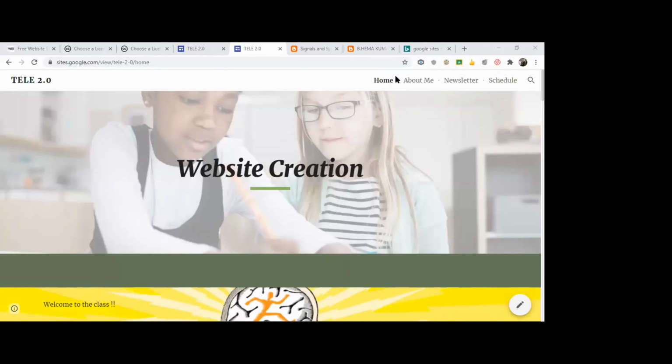That will be the interesting part. If you're okay with it, this is actually the main agenda of this class. One is website creation, either using a website or a blog, and how to keep a licensing for that content. That's the main part we have done.